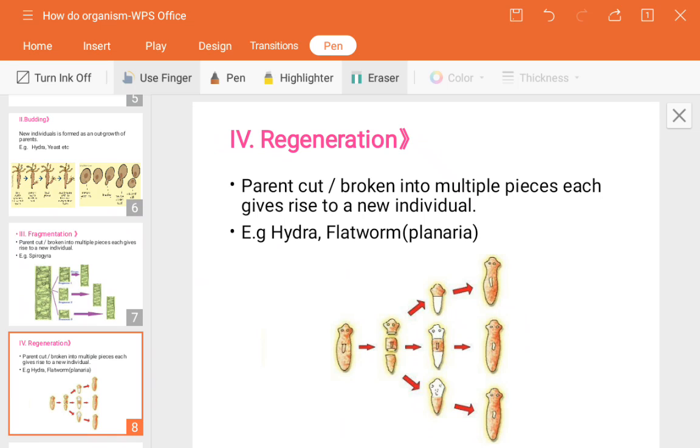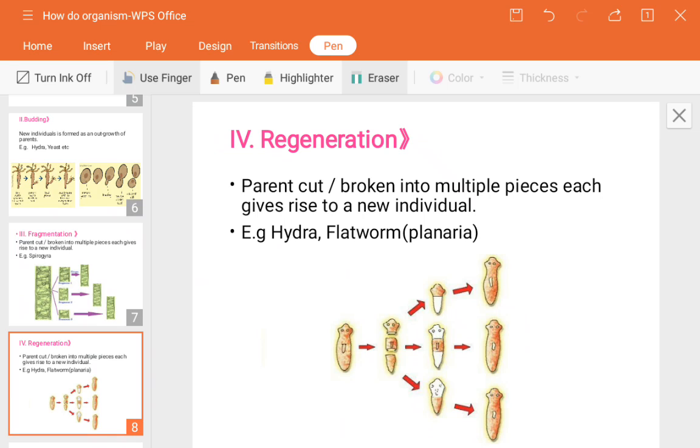So see, if the head has been cut off, the tail has been cut off, and the middle part has also been cut off, then what happens? The head will regenerate the remaining portion which has been cut off, means it produces the remaining portion of its body.